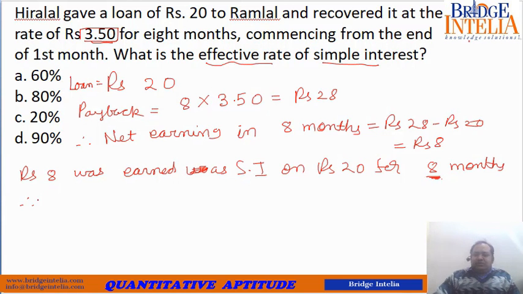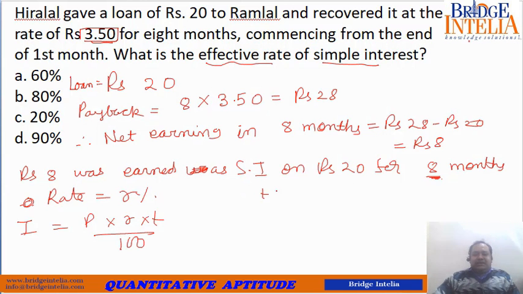So let the rate be equal to R%. We can say that interest is equal to P into R into T by 100. Here T is equal to 8 months, and 8 months is equal to 2/3 of a year. So time is equal to 2/3. Let's substitute the values. Interest earned rupees 8, original deposit rupees 20.